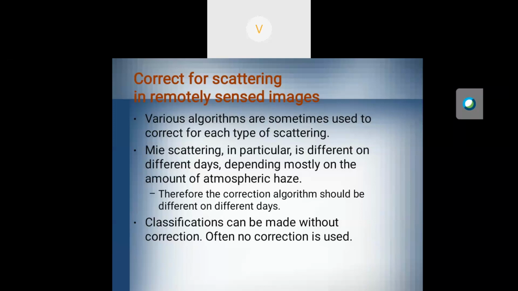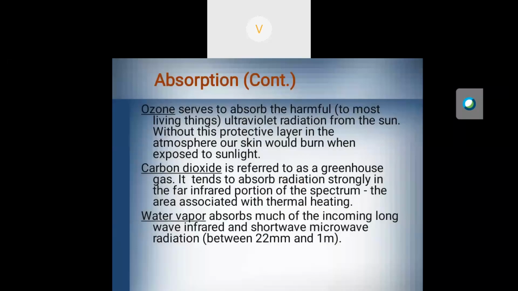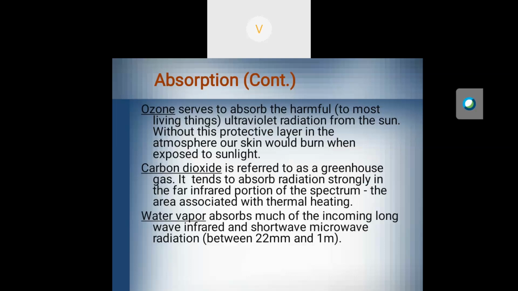And also absorption. During the transmission, absorption also plays a major role. Ozone absorbs the harmful ultraviolet radiation from the sun, and carbon dioxide also plays a major role in absorption; it is referred to as a greenhouse gas. The third one is water vapor, which absorbs much of the incoming long wave infrared and short wave microwave radiation. So these three mainly play a major role in absorption.